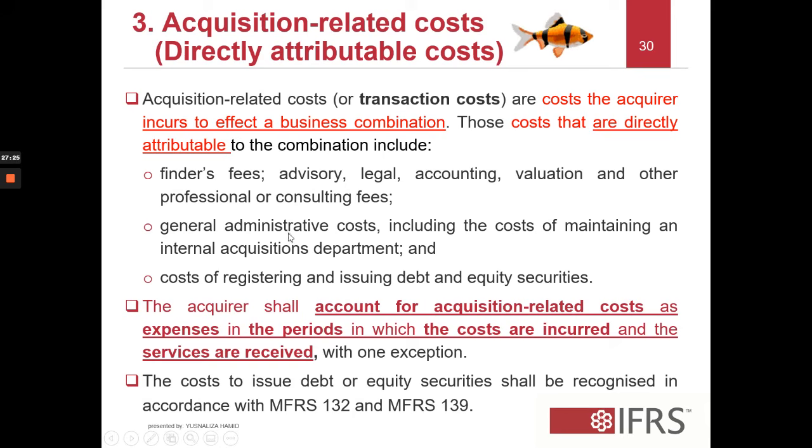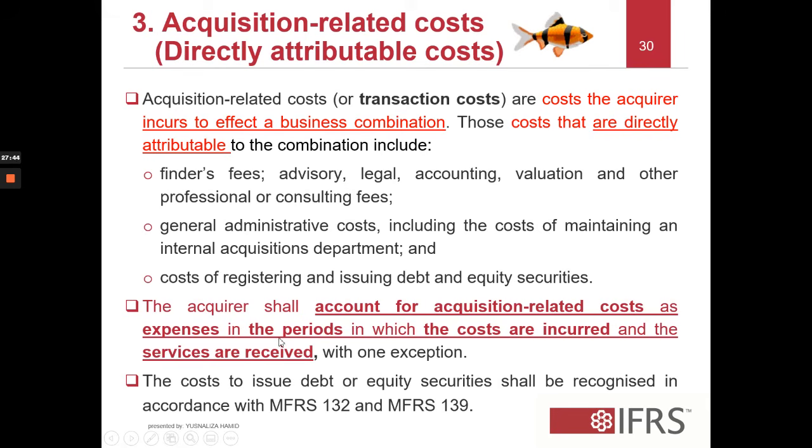These are all going to be expensed off, right? General admin costs, these are all costs in nature. So the cost of maintaining the acquisition department, for example, and the cost of registering and issuing debt and equity instruments.